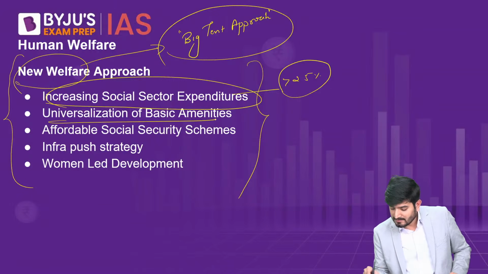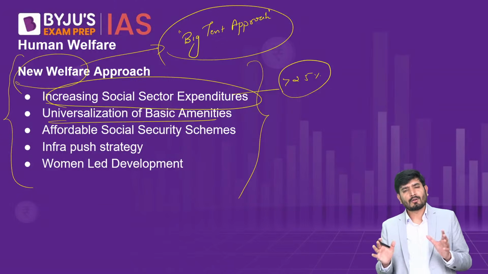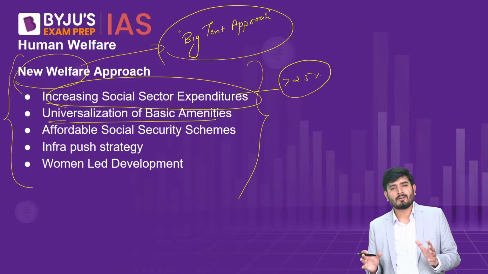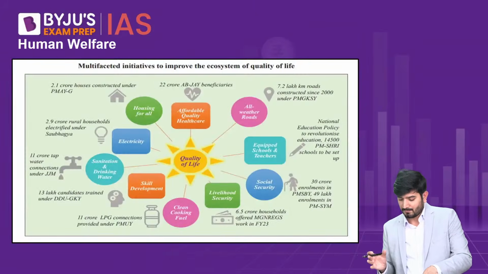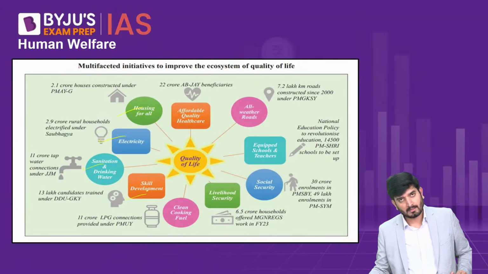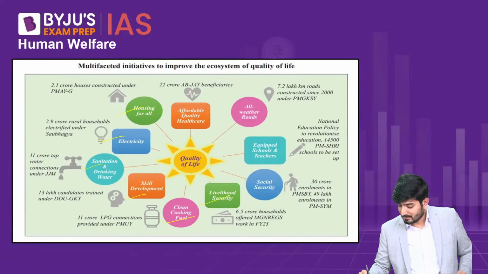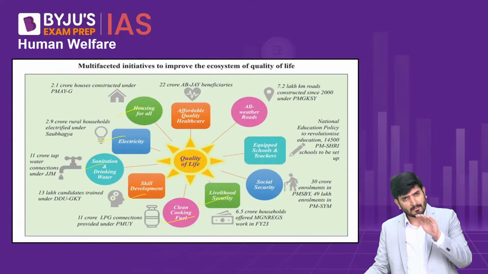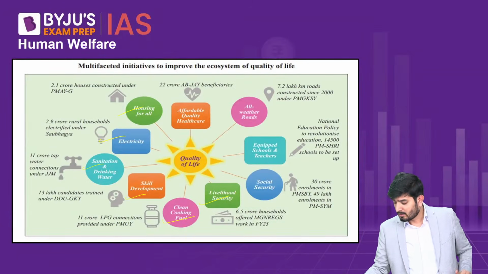Then universalization of basic amenities. If you conceptualize all the basic amenities, whether it's health, sanitation, education, credit, all of them have been ensured by the government through one scheme or another. So, for example, you can see here, whether it's housing, or provision of electricity connection, or sanitation and drinking water, or skill development, or clean cooking fuel through schemes like Pradhan Mantri Ujjwala Yojana, or livelihood security through schemes like MGNREGA, for which the allocation increased during the COVID years. Later on, it was brought down, and for understandable reasons.